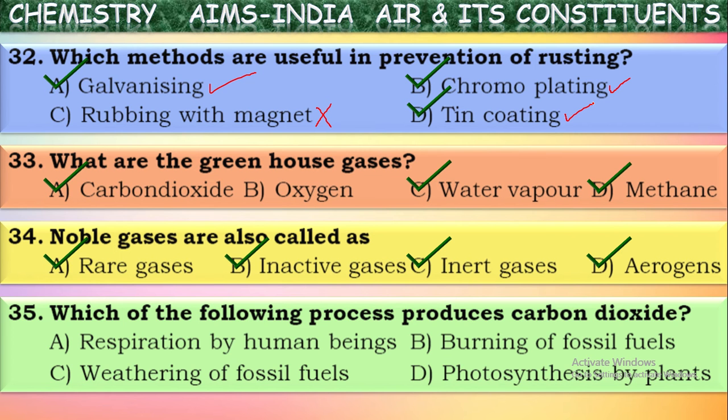In photosynthesis, plants take carbon dioxide gas. They won't release it. They take the carbon dioxide gas and prepare their food. By that, they release oxygen gas out. So they are releasing oxygen but not carbon dioxide. So that is also not correct. Now only A and B are correct, the processes in which carbon dioxide gas is produced.